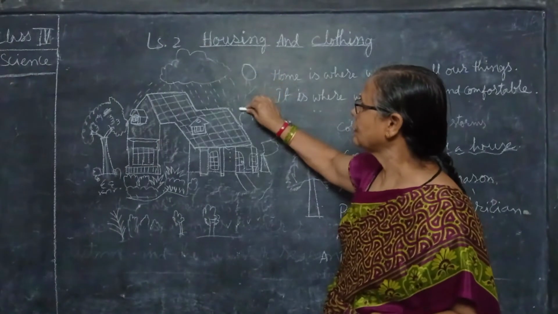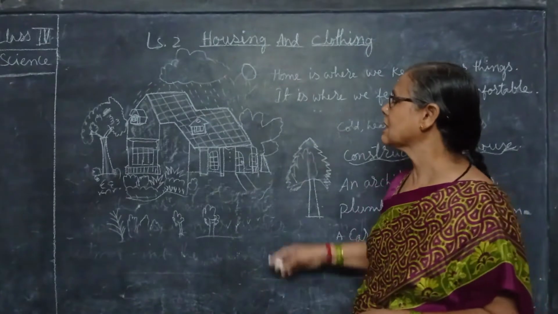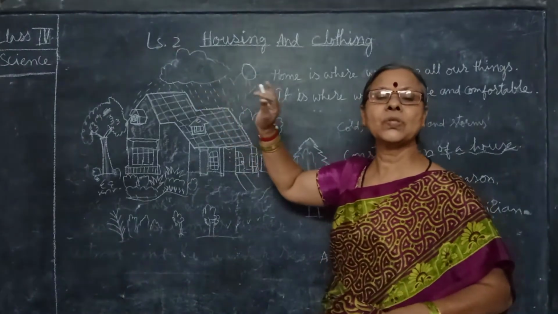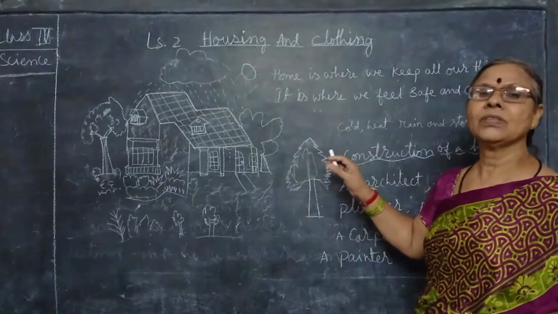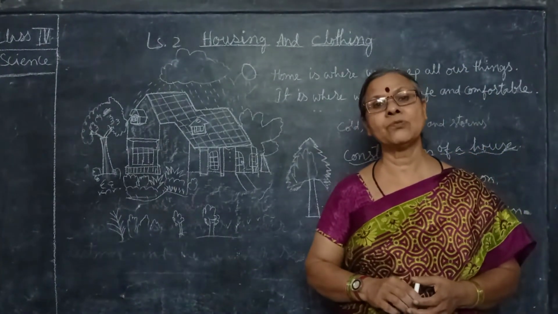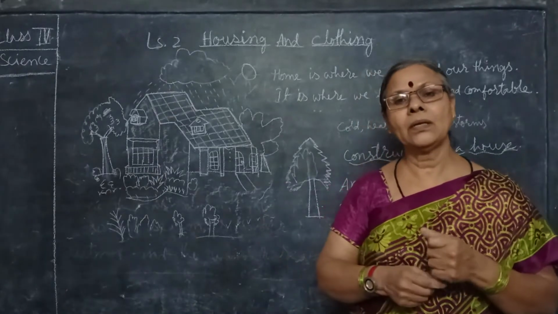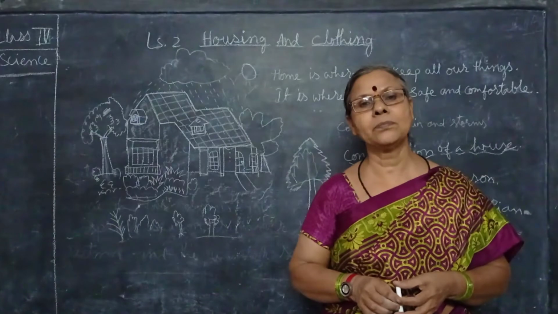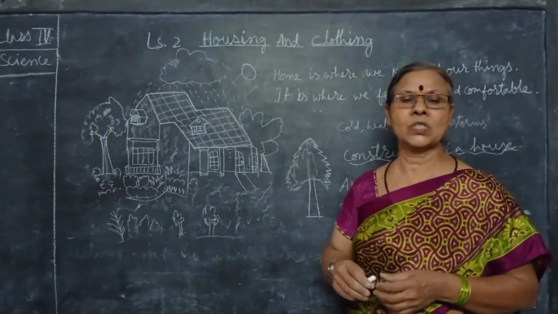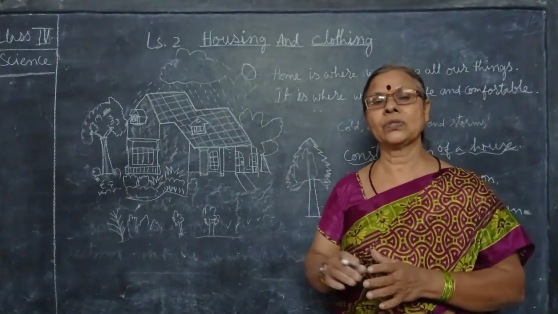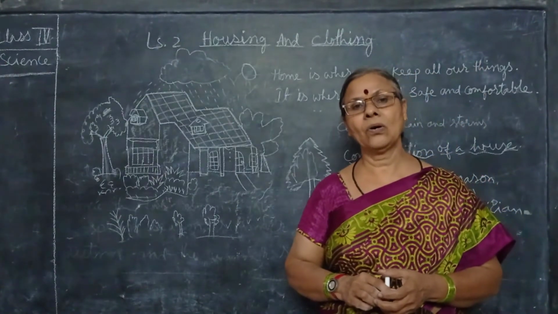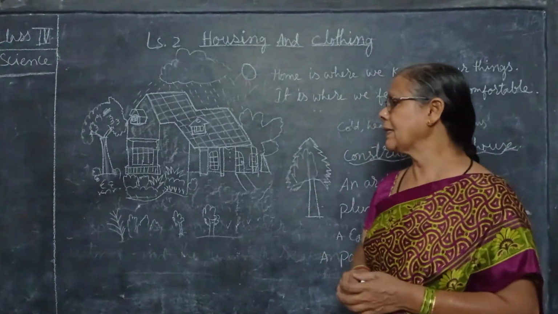Sun rays are falling. A house protects us from the heat of the sun and from the rain also, and air pressure. With the strong wind also it protects us. And it protects us from strangers also, thieves also, because for that we will be closing the doors and all. How is it built? Many people are taking part in constructing the house. There is a separate study also, how to construct the house, how to construct a home, site and all. Many things are there. We need to study about that.